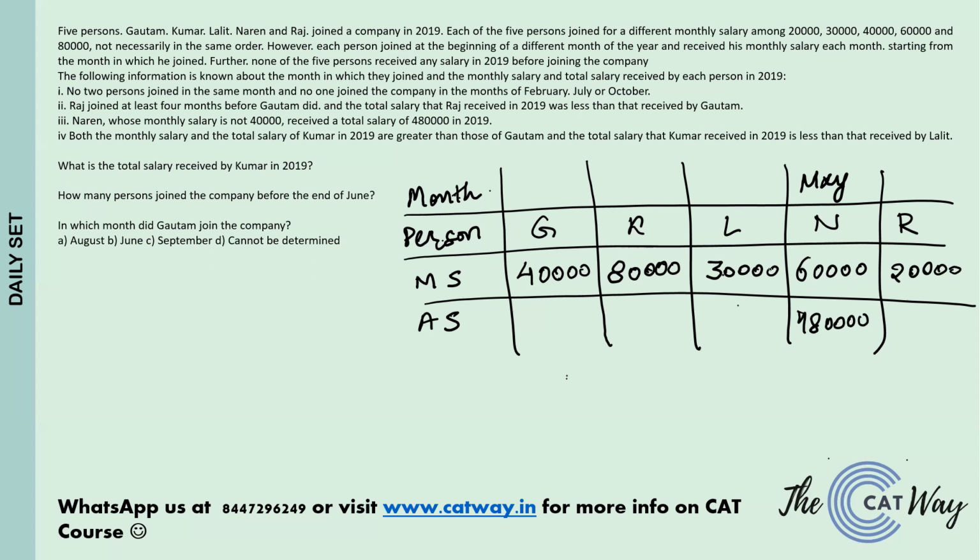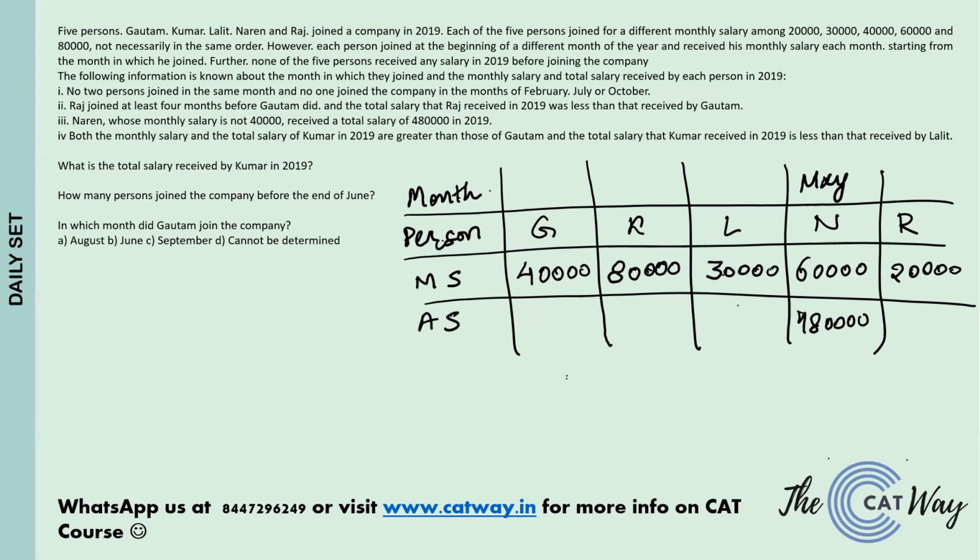Taking 40,000 for Gautam from May, it is 8 months, 3,20,000. And Raj taking 30,000 is again impossible because Raj will have 3,60,000, which is more than Gautam. So again the only possible case is Gautam at 40,000 and Raj at 20,000. That is the only possible case that we have.